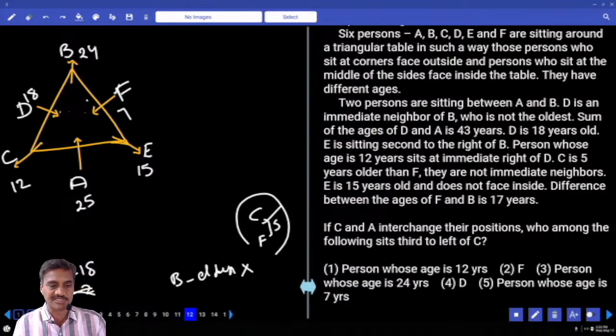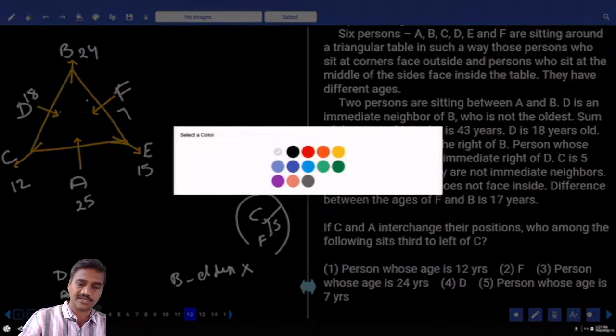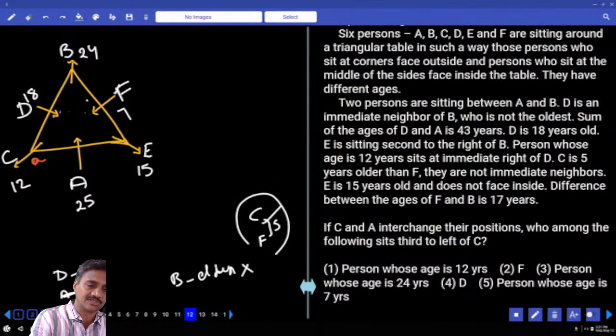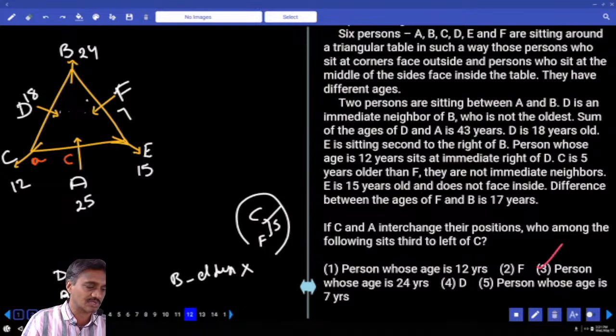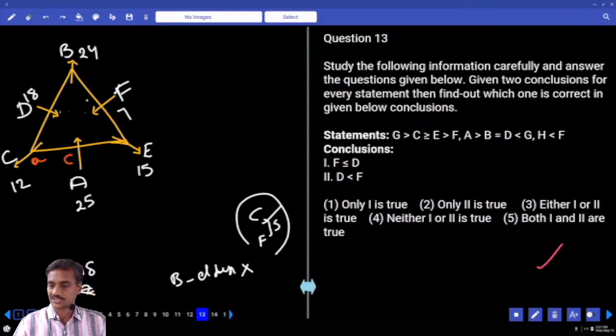C and A interchange their places. Now C and A interchange their places. This is A and this would be C. Who among the following sits third to the left of C? Third to the left of C is B, who is 24 years old. That is choice 3, question number 12. Then 13 onwards, it is based on inequalities.